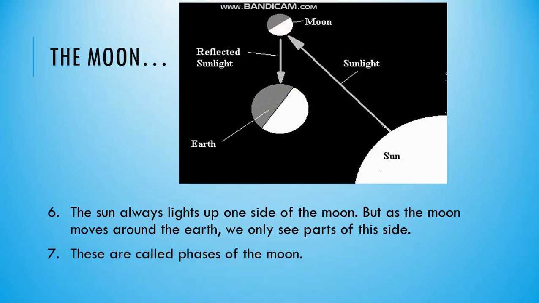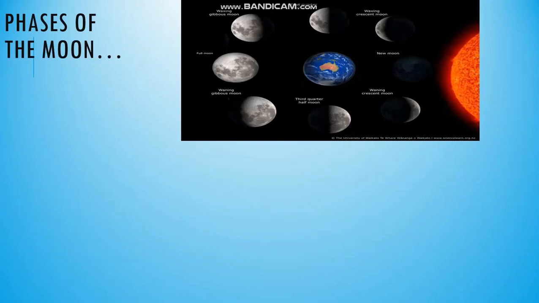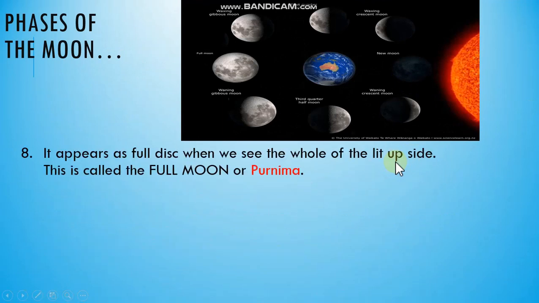These are called phases of the moon. It appears as a full disk when we see the whole of the lit up side.